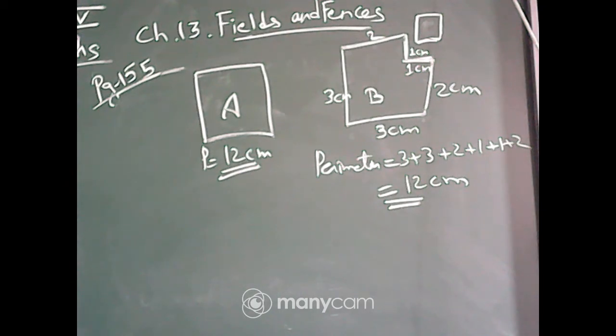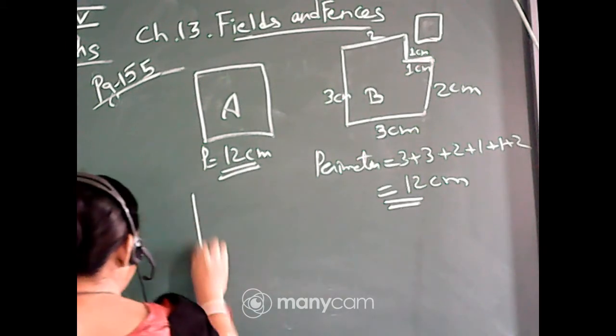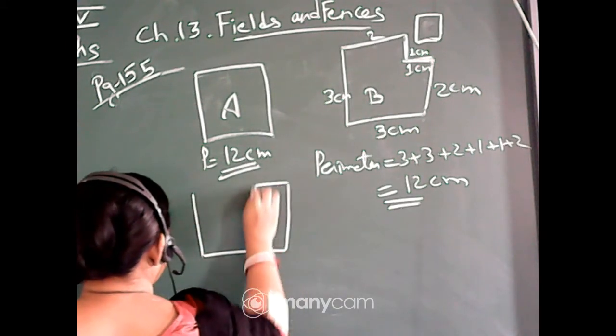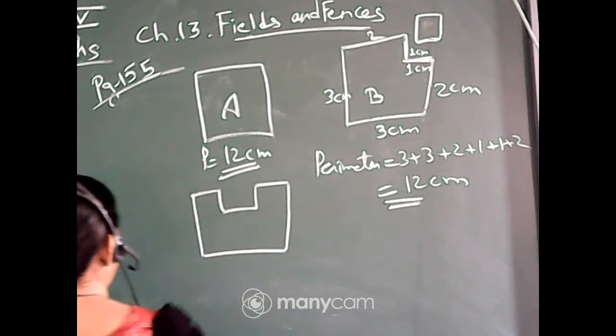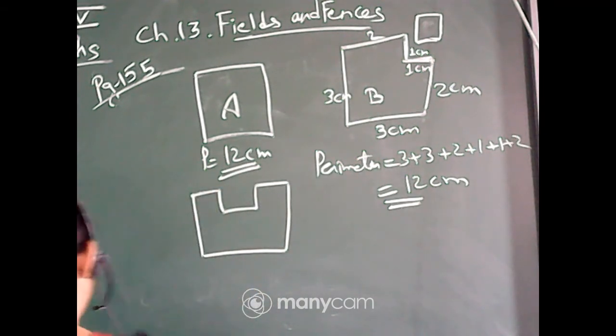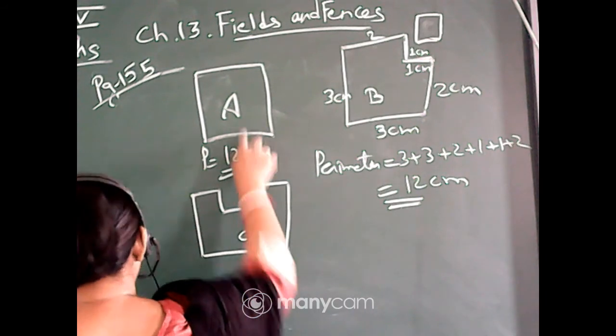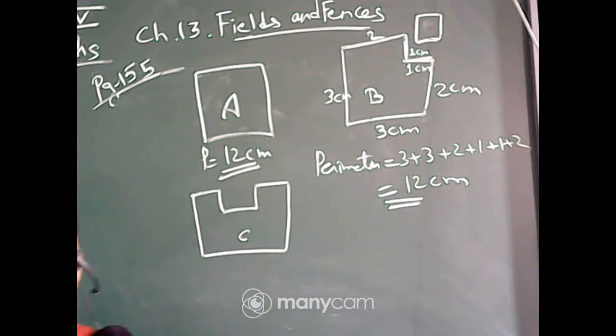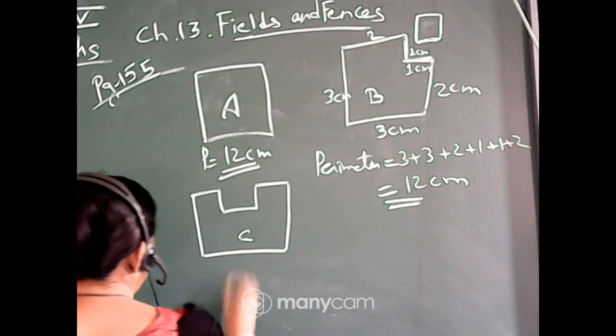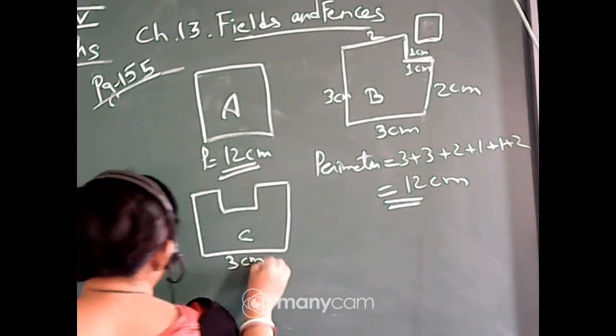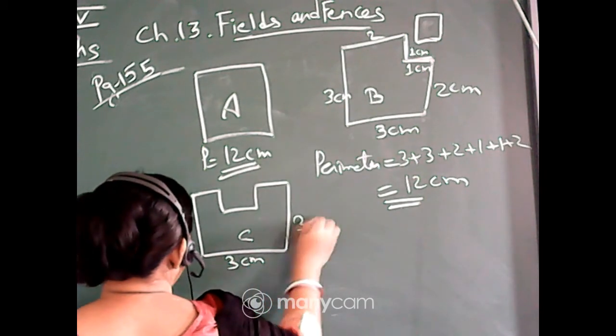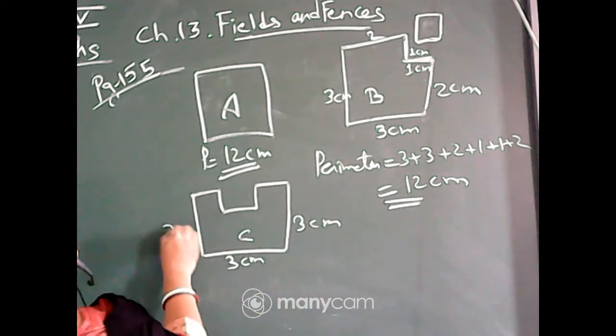Now come to question number B. If you cut a 1 centimeter square to get shape C, what will be the length of the boundary of C? Now one more shape C. It is also cut from the same shape A. Now same shape A, that means this will also have the same dimension. This one is full 3, this one is also full, that is 3.